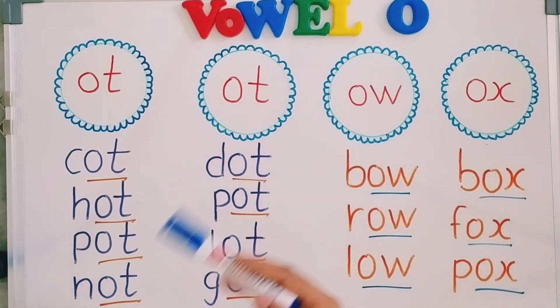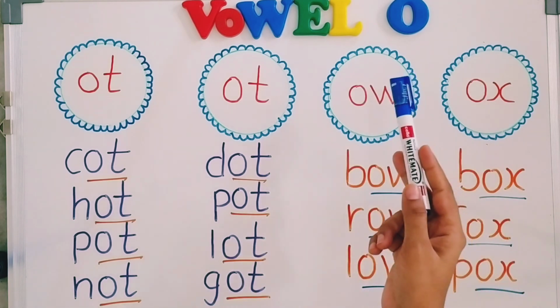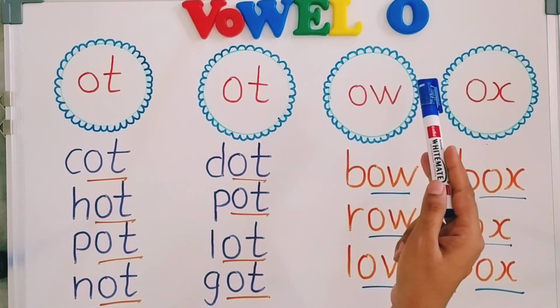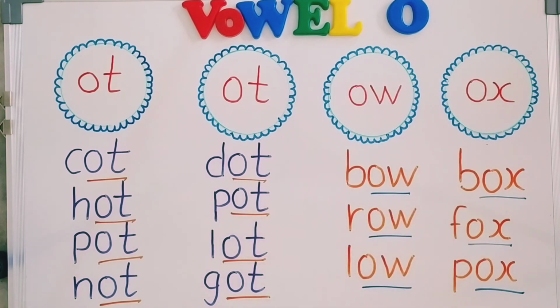So you can practice from these vowel O words, short vowel sounds of vowel O. I hope this video is helpful for you.